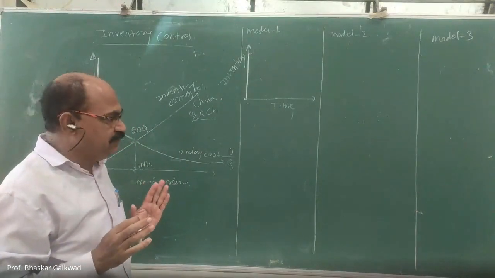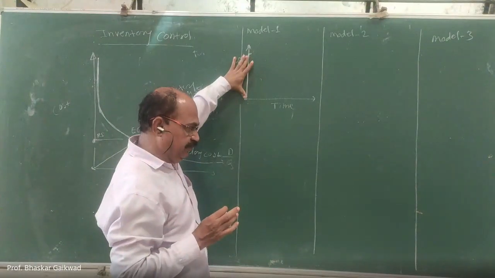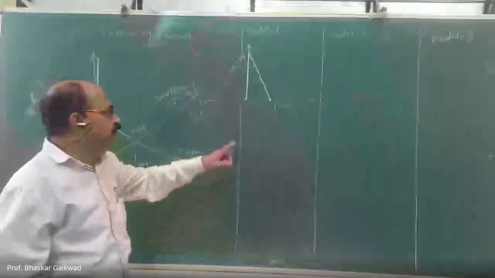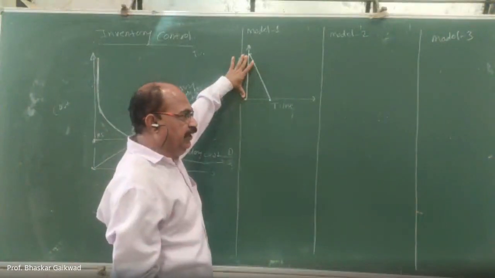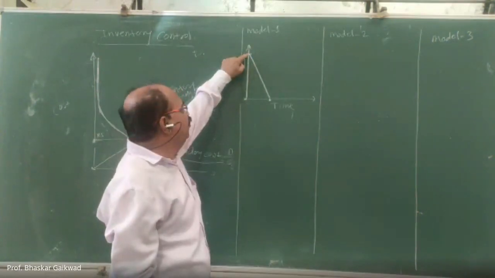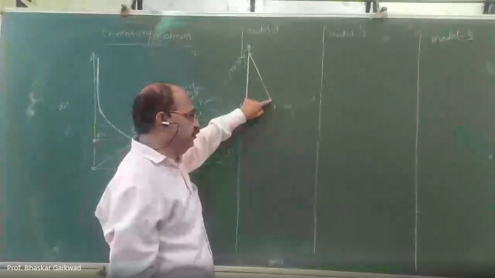Once the production starts, this raw material we have at the initial stage is consumed, so this line gradually decreases and comes down to this point. This is the initial raw material we received in the company's premises. Once production starts, the material is consumed and comes to this position.